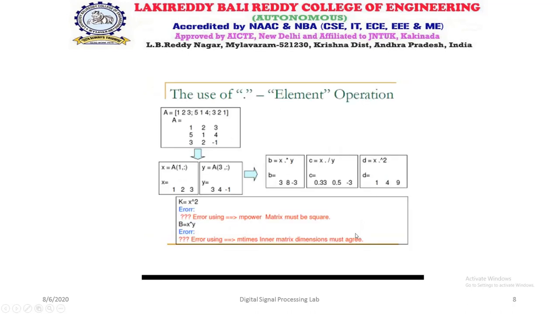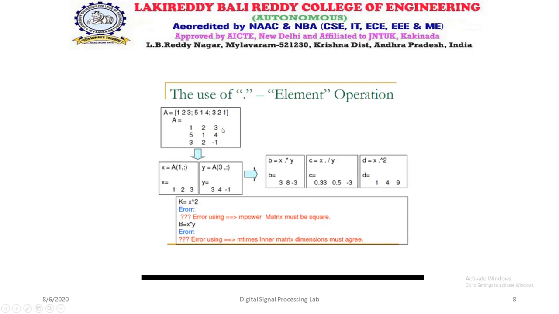And another application here is we can select a particular column or particular row. If I want to select a particular row of matrix A, simply I can write x is equal to A(1, :). This 1 signifies the row, comma colon shows that all columns.